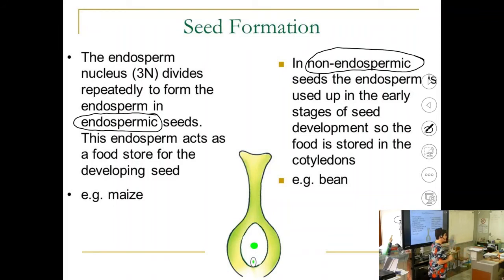Now, interesting. This is only for a short while, because then those endosperm cells divide repeatedly to form the endosperm in the endospermic seeds. This endosperm acts as a food store for the developing seed. In the non-endospermic seeds, the endosperm is used up in the early stages of the seed development, so the food is stored in the cotyledons.